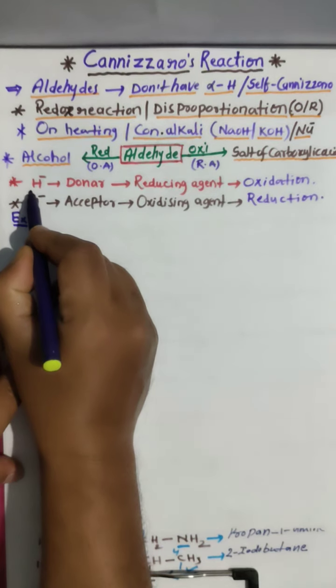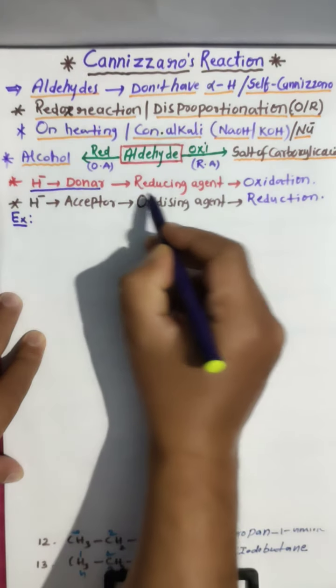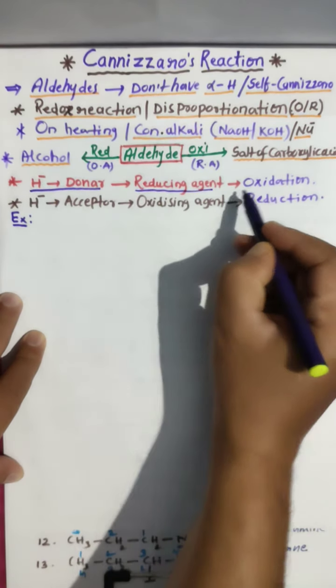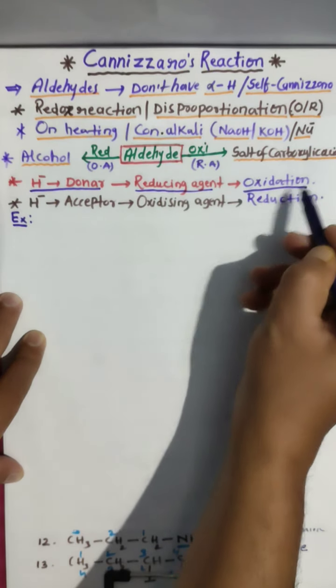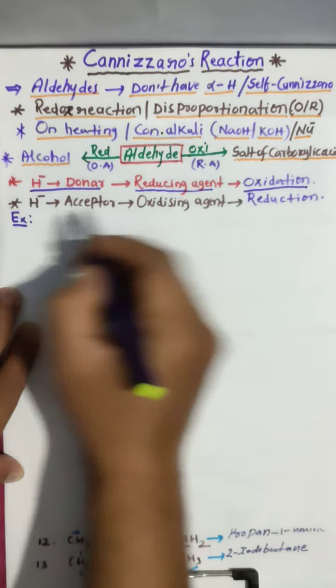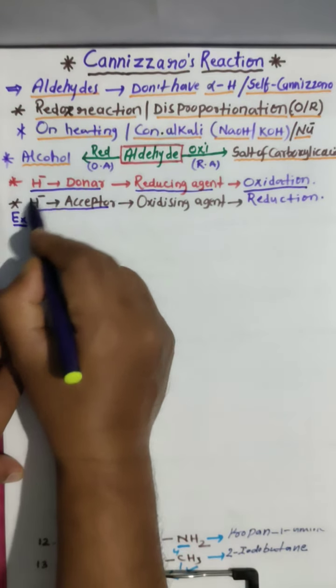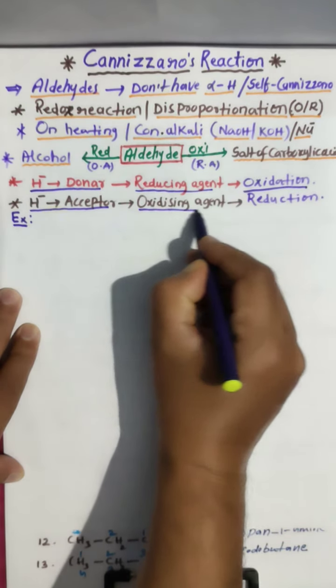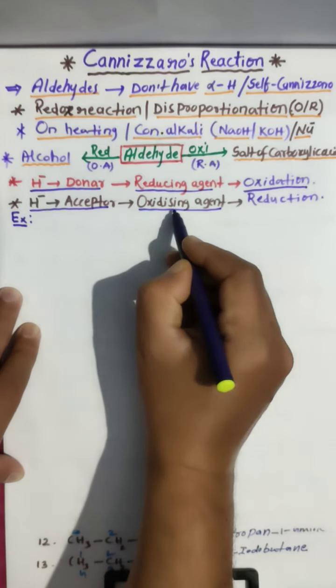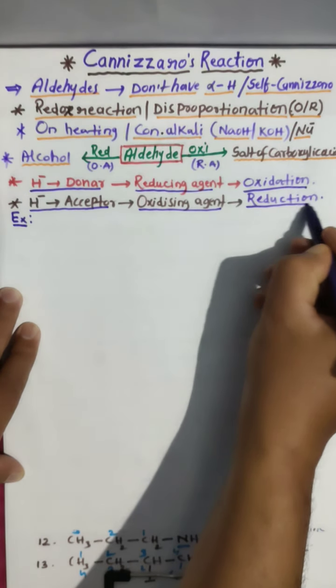One will donate H minus, that is the reducing agent, and this is the oxidation process. This is very important. One will accept H minus, meaning hydride ion, and that reagent we call the oxidizing agent, and that is reduction.